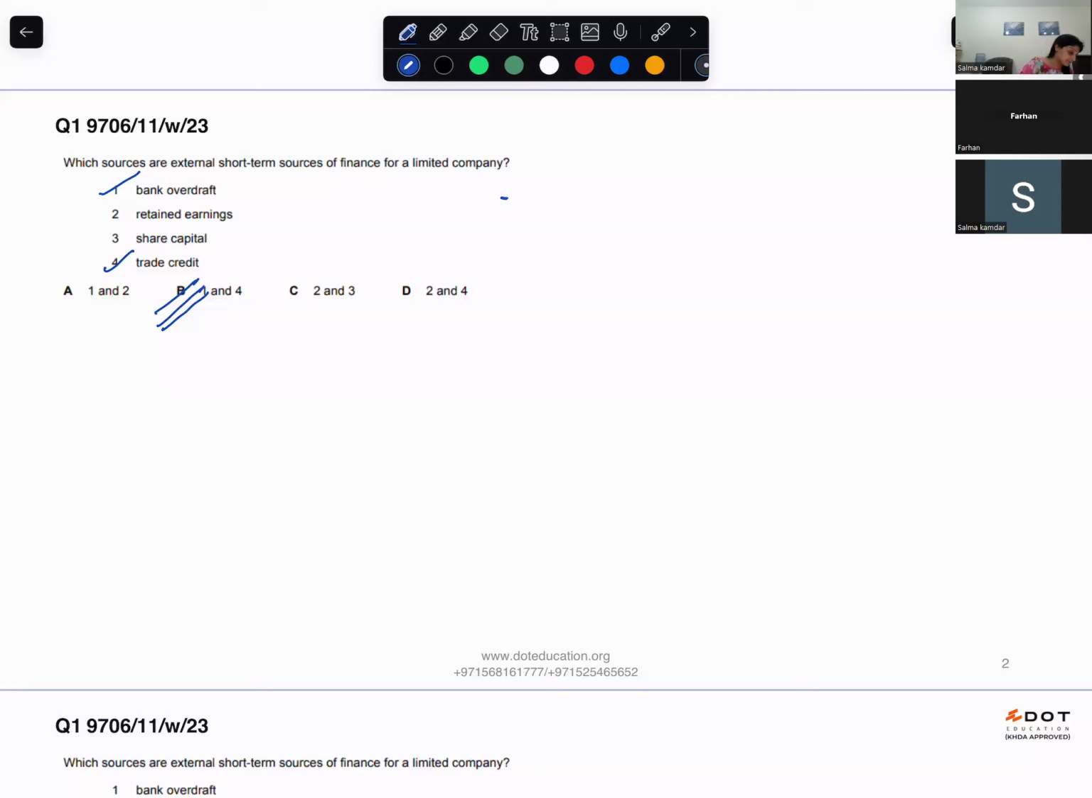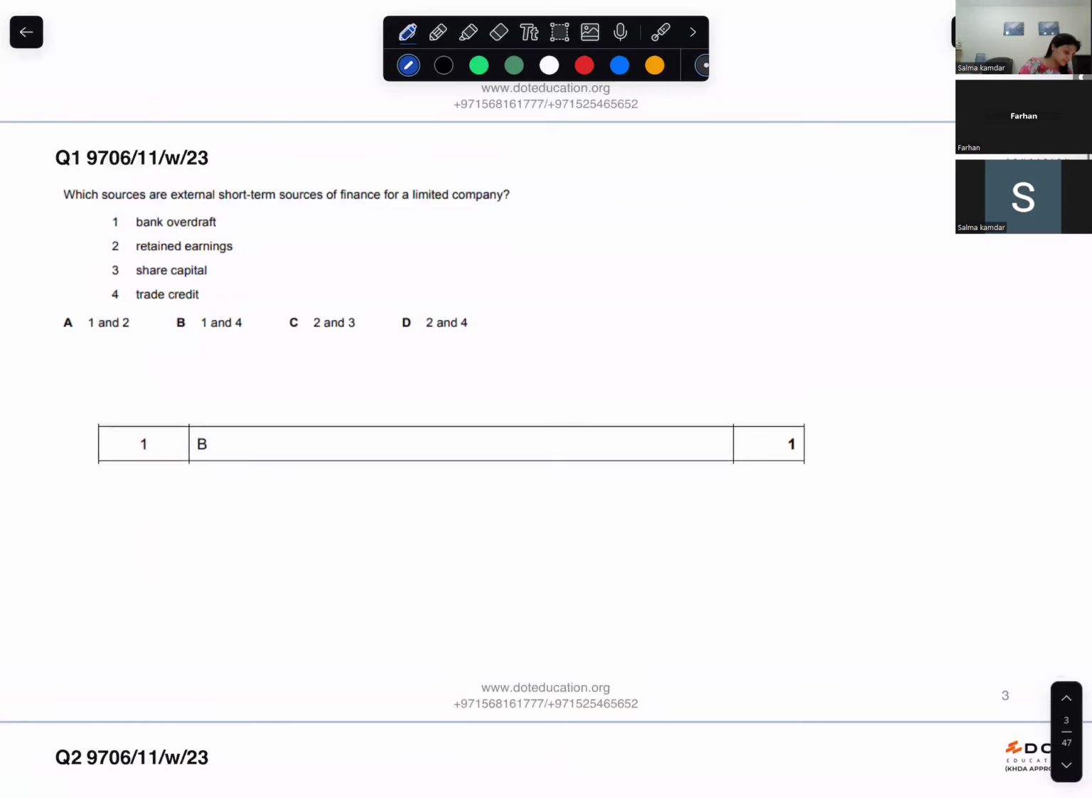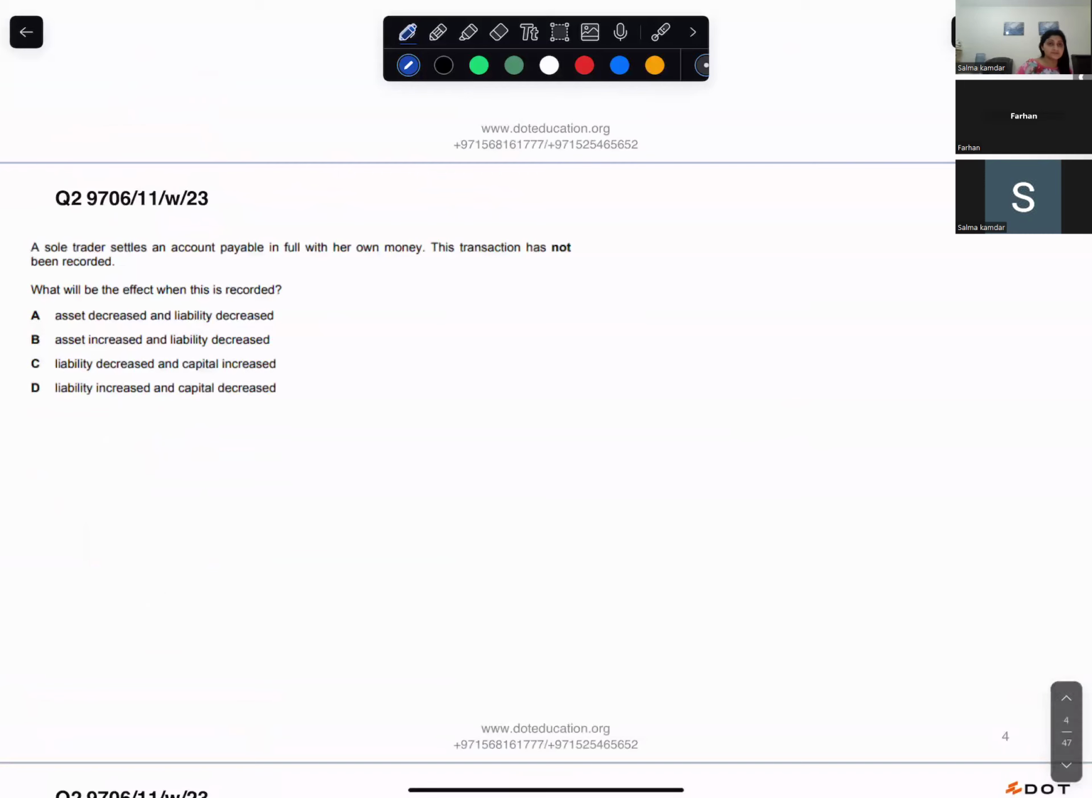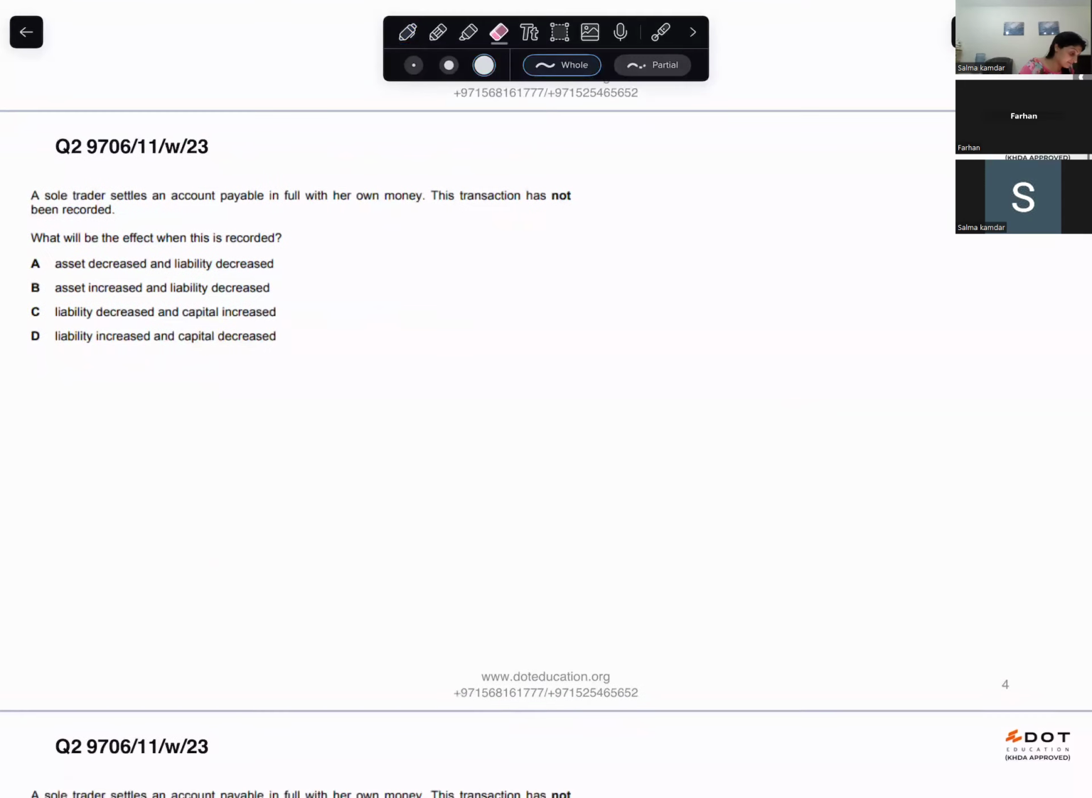Yeah, miss. A sole trader settles an account payable in full with her own money. This transaction has not been recorded. Miss, what do you mean by account payable? The amount that you had to pay, you paid.